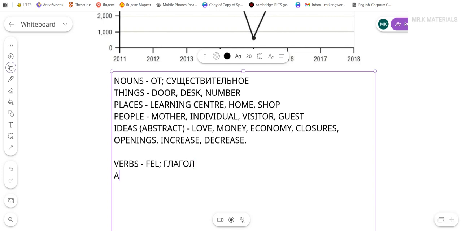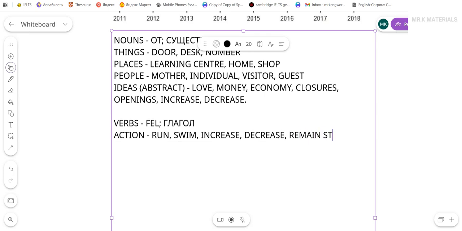So we use verbs to show an action, right? What can be an action? It can be something like run, swim, or in writing task 1, again, increase, decrease, remain stable, or change. This should be very straightforward.